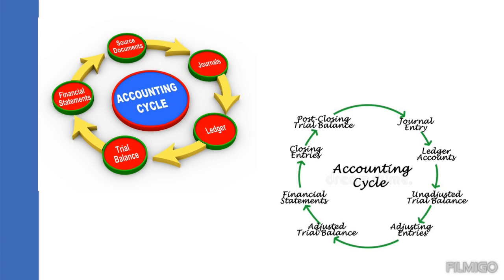It starts from the source documents, and from there it goes to the journal book. From the journal book, the entries are posted into the ledger, then to the trial balance. From the trial balance, it is given to the financial statements. The financial statements are verified with the source documents. So these are the stages of an accounting cycle.